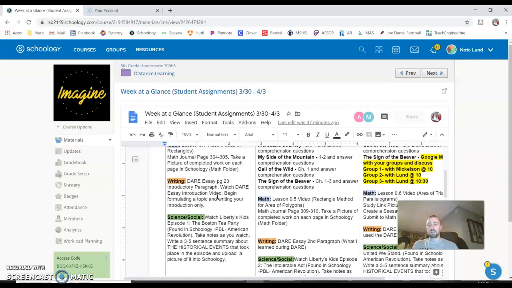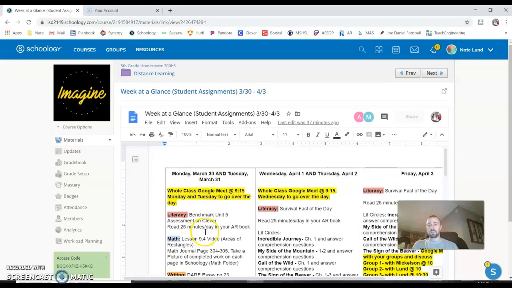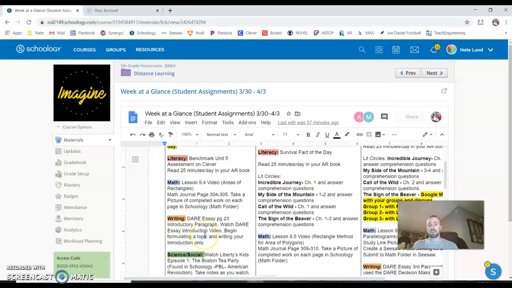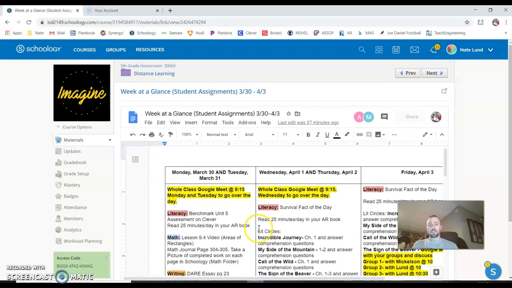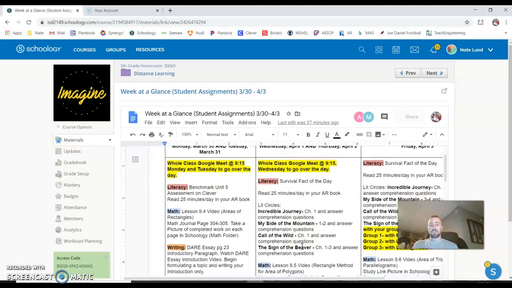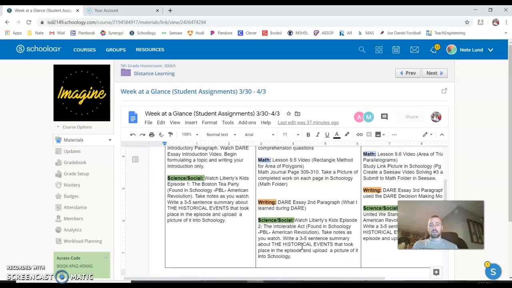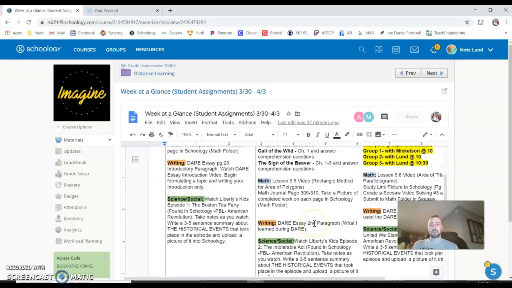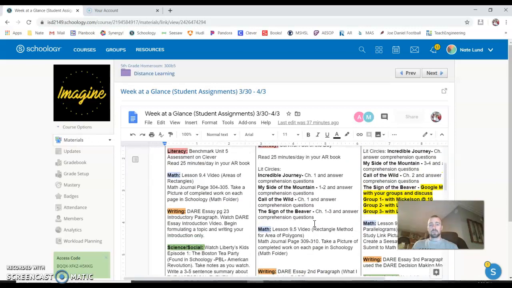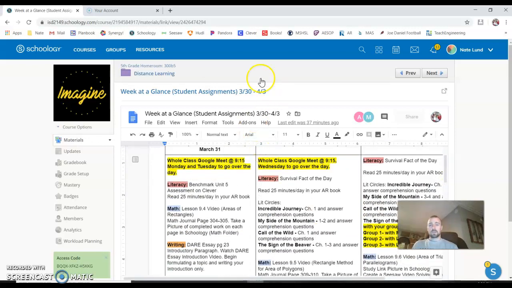So that'll be Monday, but it is also Tuesday as well. So you need all of those things done by Monday and Tuesday. And as you can see, our next lesson plan is for Wednesday, April 1st and Thursday, April 2nd. You'll have literacy, math, writing, and social there in the middle. And those will be due for the next 2 days. All right, if you go back